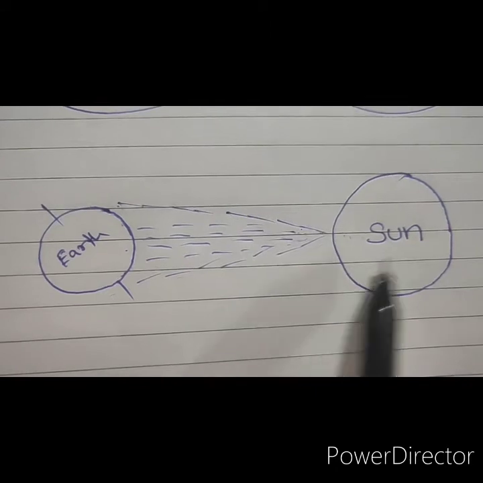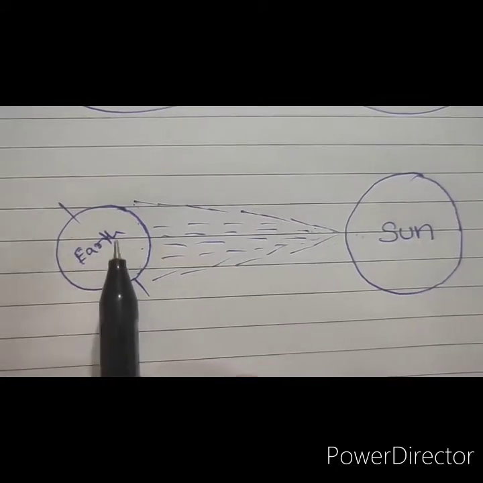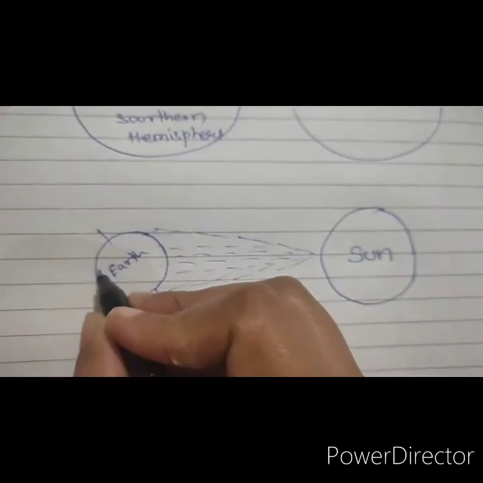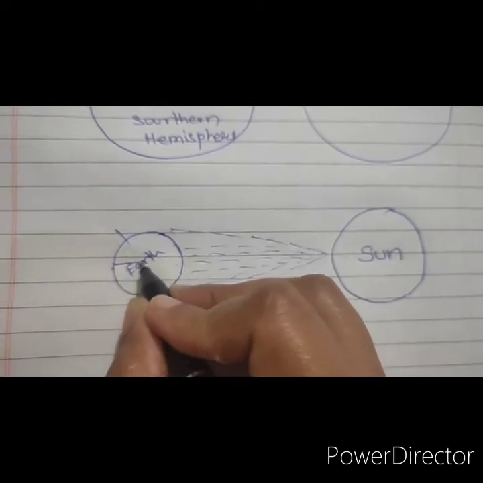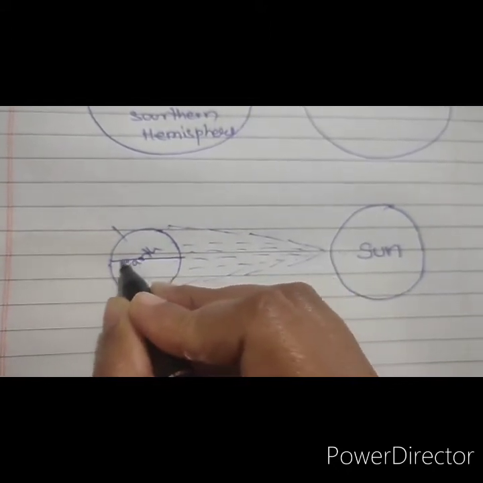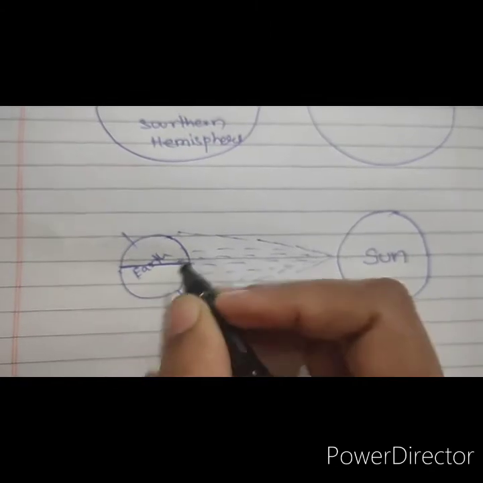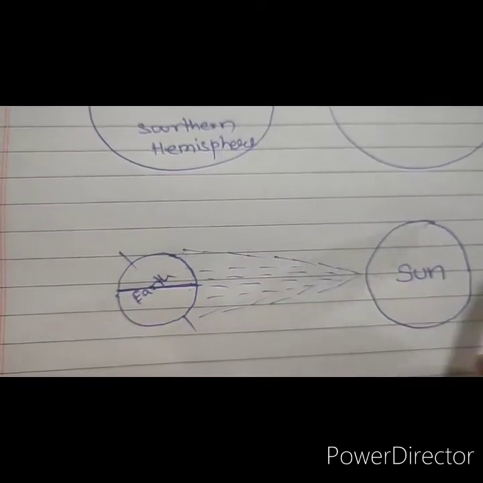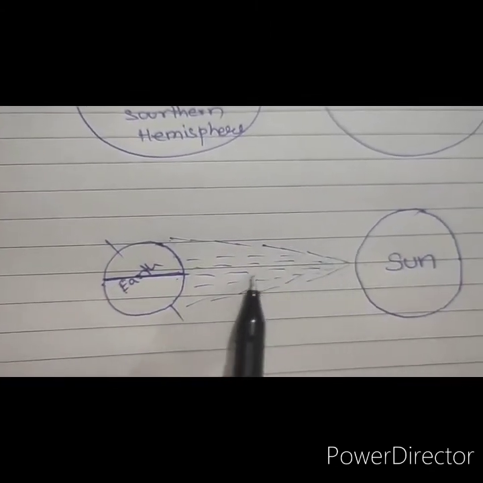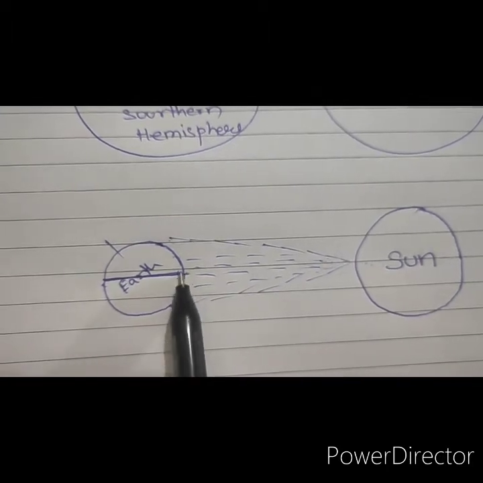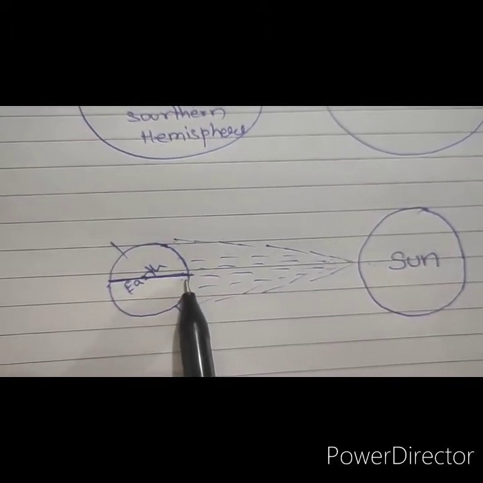Now again, this is the sun and this is your earth. Just suppose this is the equator. Sun rays fall directly on the equator.